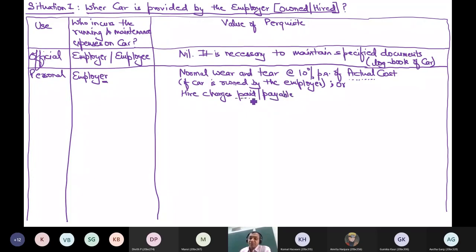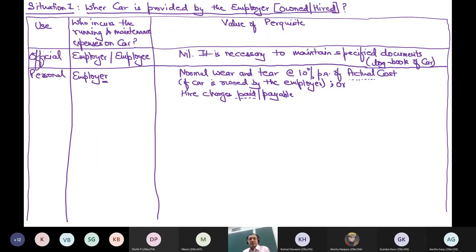Never get confused with the word paid. While determining any perquisite, we are not saying actually paid. We check the expense which has become due in the hands of the employer. Whether the employer has paid it now to the third party, or will pay after 3 or 4 years, that is a different thing. This is the expense on an average which has been incurred to get this perquisite for the employee.